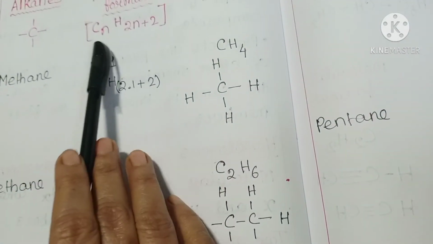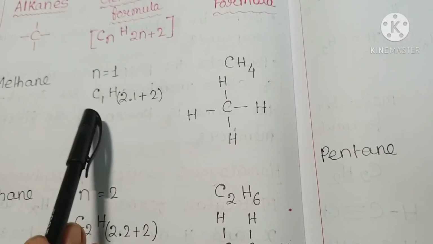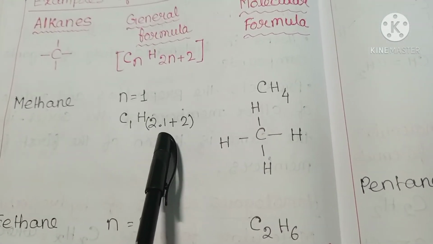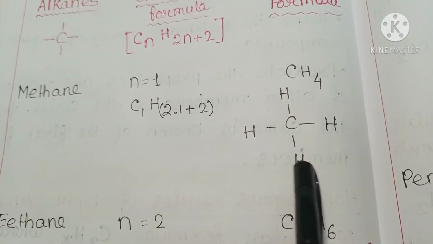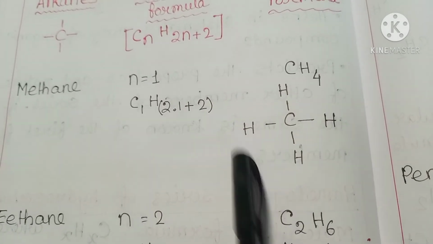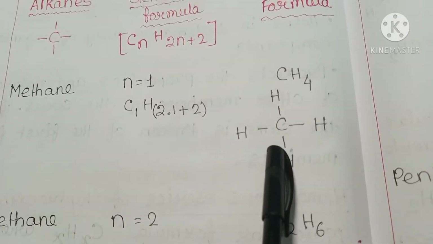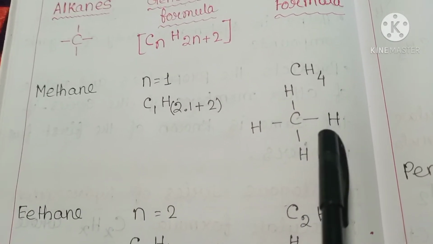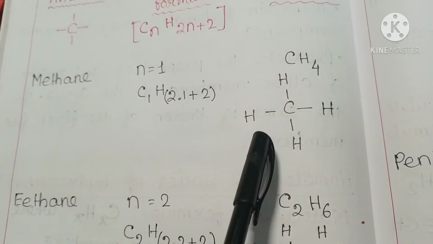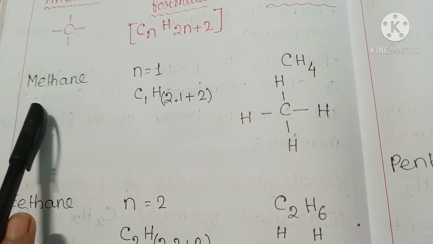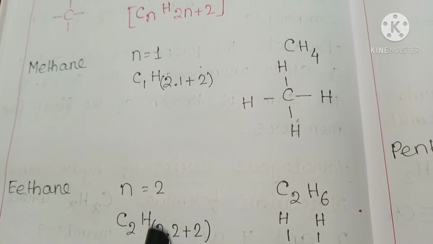General formula CnH2n+2. So when n equals 1, C1H(2×1+2) means the formula CH4, and the structure of methane is like that. As there are single carbon-hydrogen bonds, the suffix is ane. So from methane we can draw the structure, and from the structure we can say the name is methane.